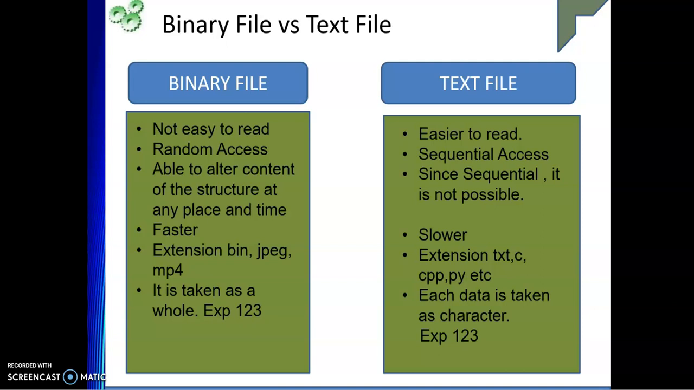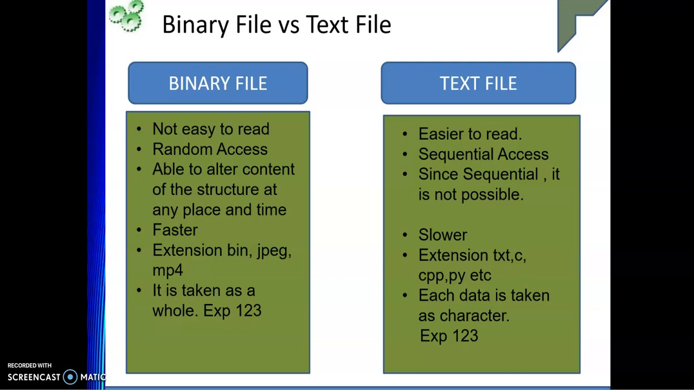So binary is faster, as you can see from the storage example, but a text file is slower. What are the different extensions of a binary file? We have JPEG, MP4, and so on. The extensions of a text file are .cpp, .py, etc. Also, in a binary number, 123 will be taken as a whole thing. But in a text file, each piece of data will be taken as a character.